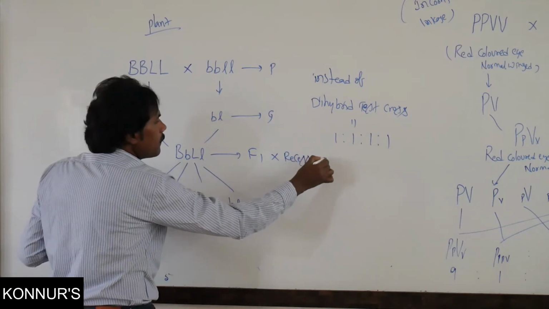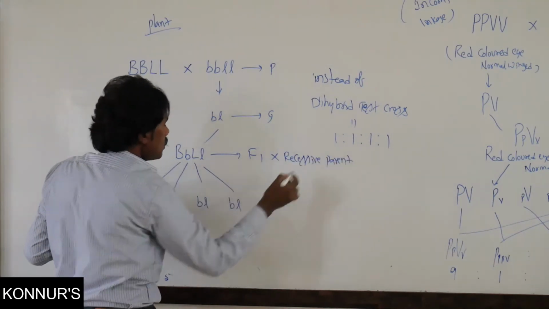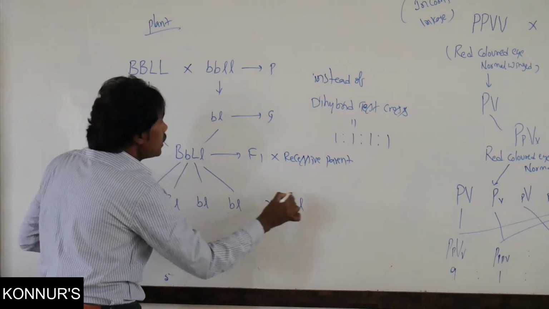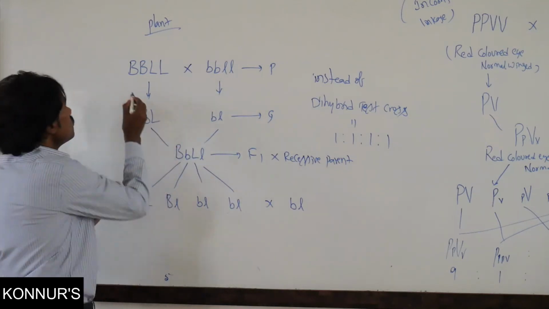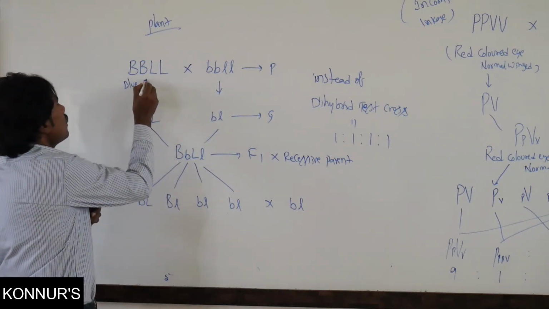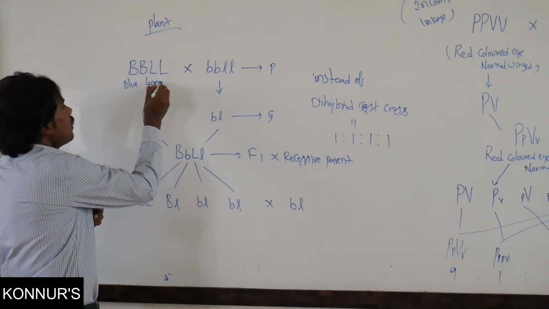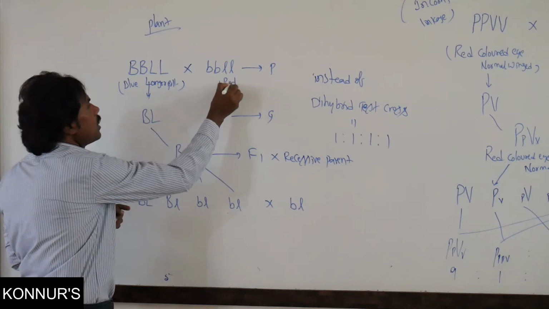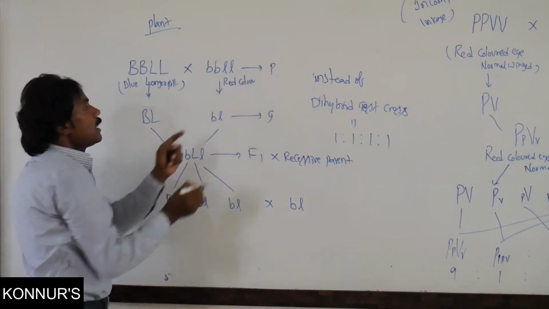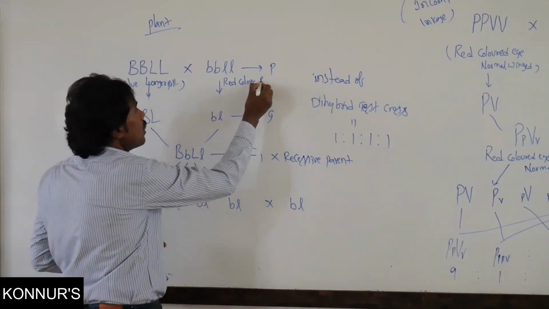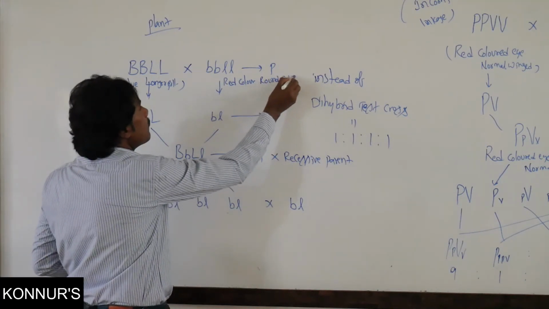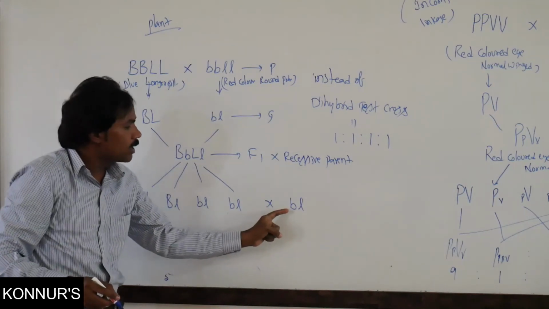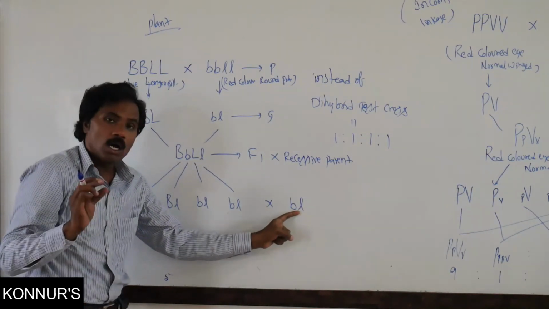Then it is crossed with the recessive parent. What is the recessive parent here? That is the red color flower and round pollen, while this is the blue color and long pollen.